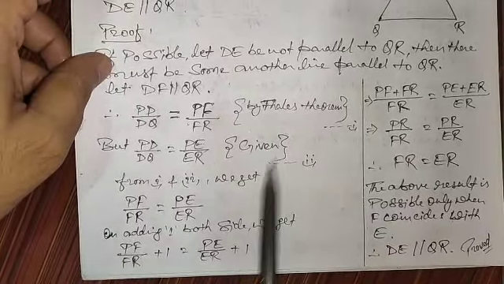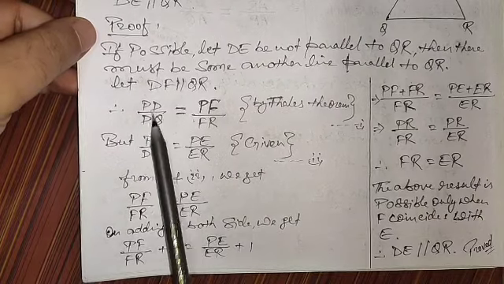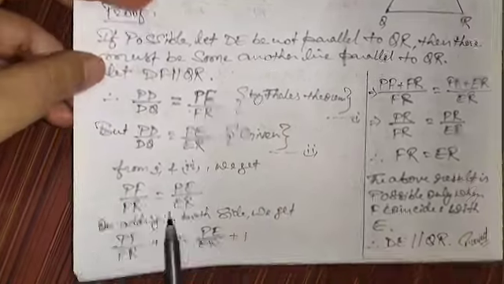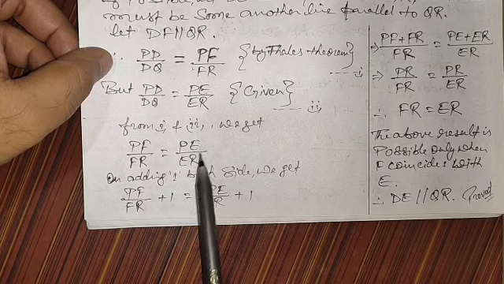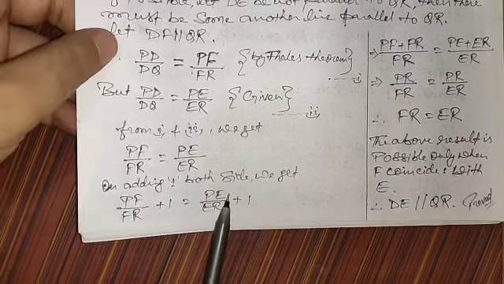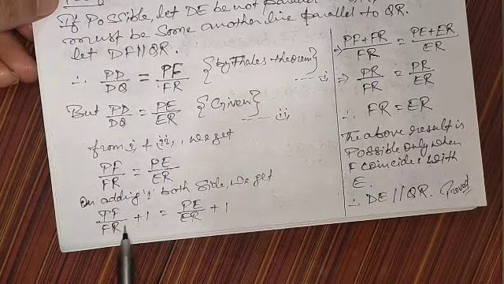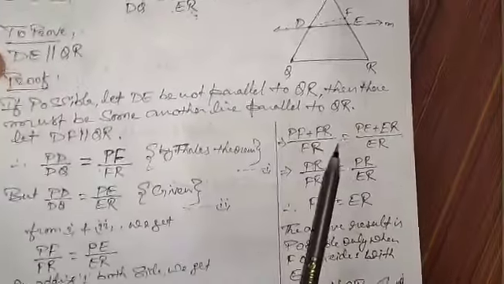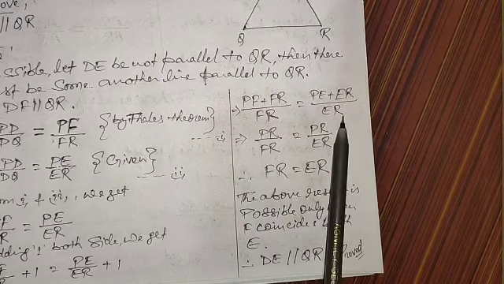So from these two equations, assumed as equation 1 and 2, since the LHS is equal, obviously the RHS is going to be equal. So from first and second we got PF by FR is equal to PE by ER. Again, adding 1 to both sides, PF plus FR divided by FR is equal to PE plus ER divided by ER.